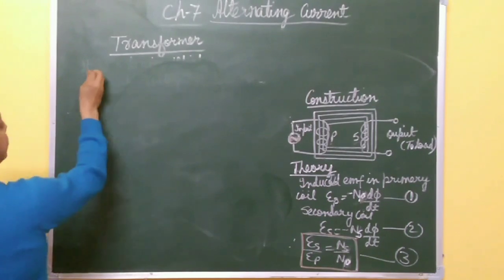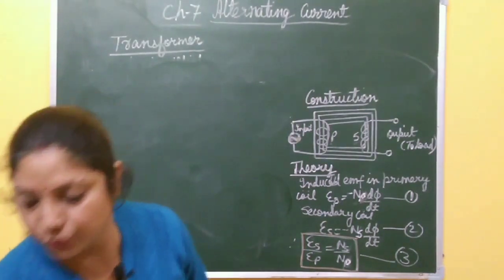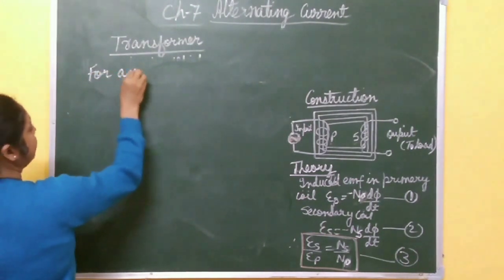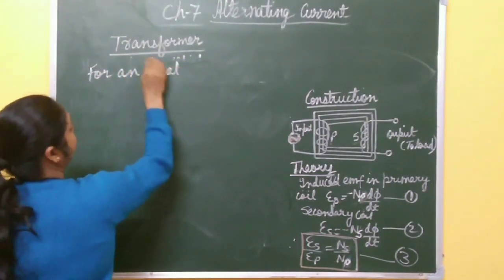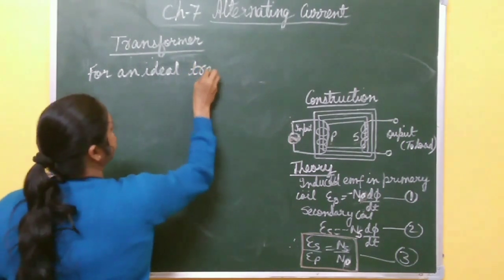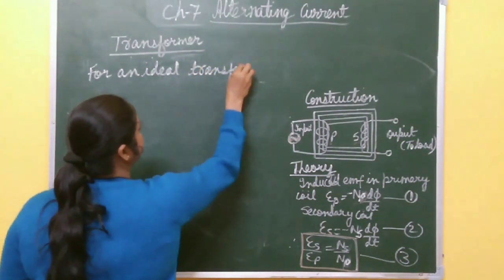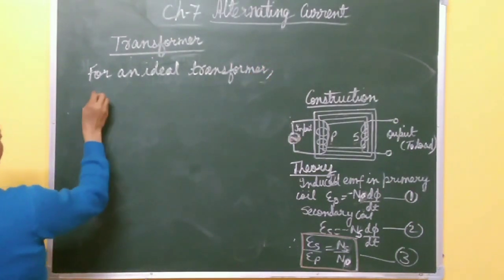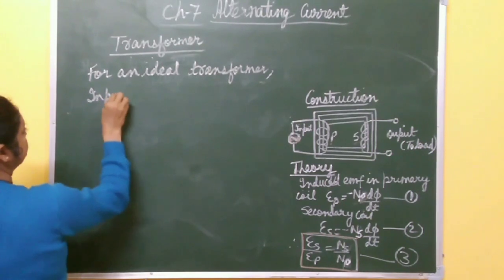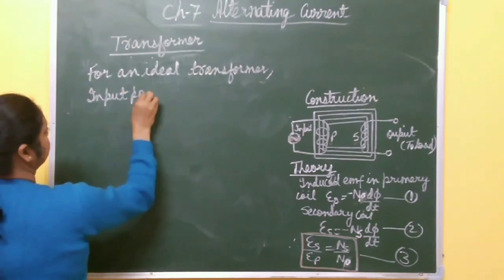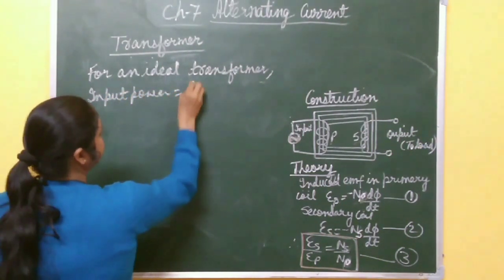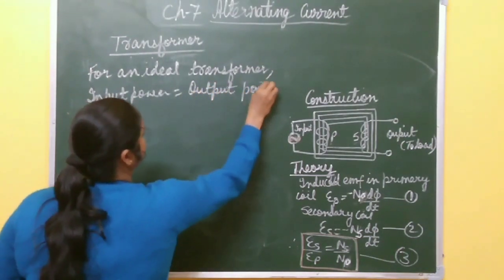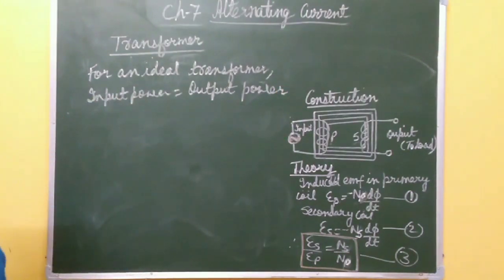Now for an ideal transformer, okay, I will use white chalk. For an ideal transformer, there is no loss of energy. So power input must be equal to power output. So input power must be equal to output power, right? What is input power?